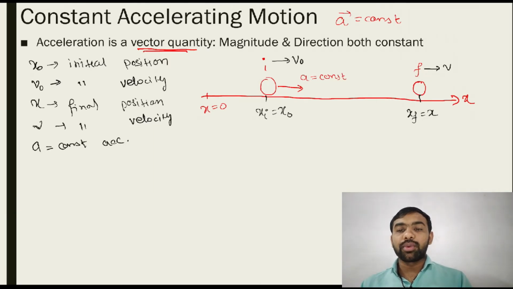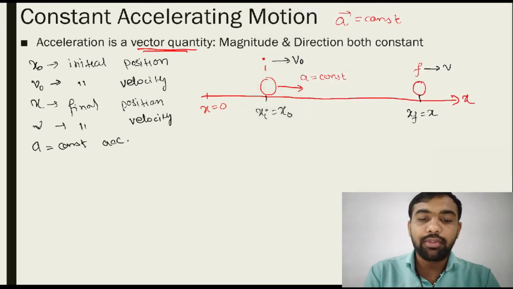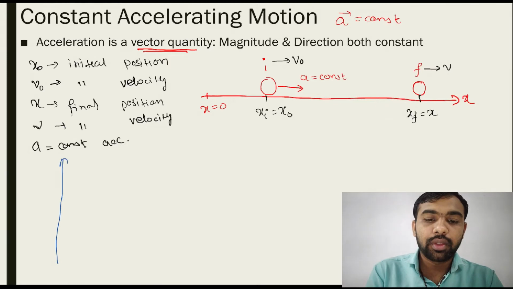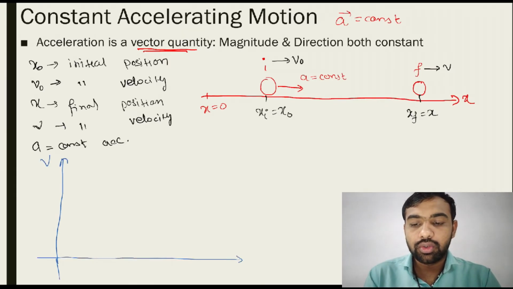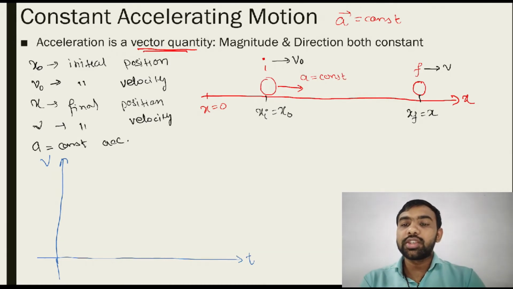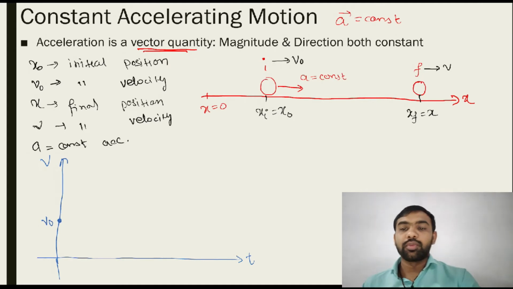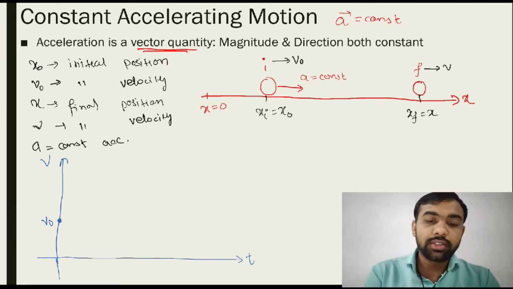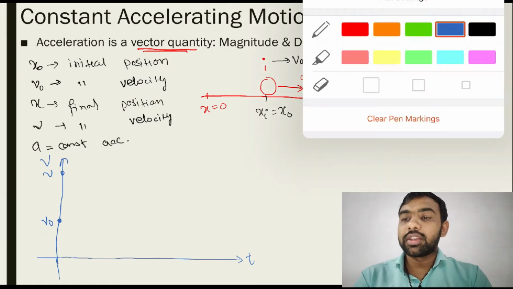Now we have to draw the graph of v versus t. What is the initial velocity? v0, somewhere here. What is the final velocity? v, somewhere here. Let's also give some time.